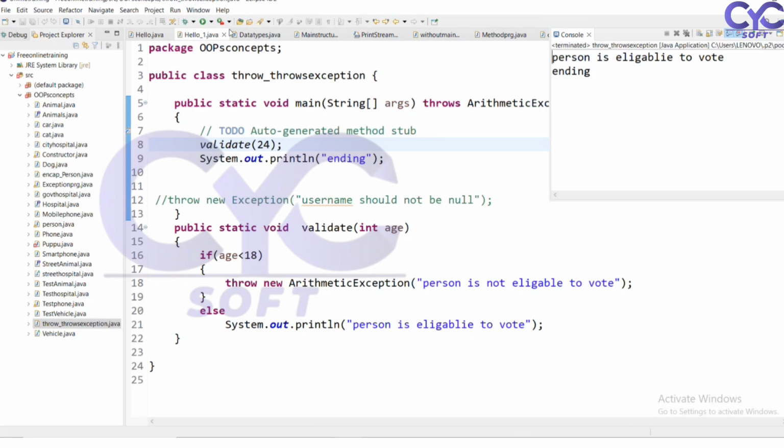We can use throw statements in different ways. Suppose I want to check a file, whether the file is opened or not, I can check that. We have a lot of exceptions.